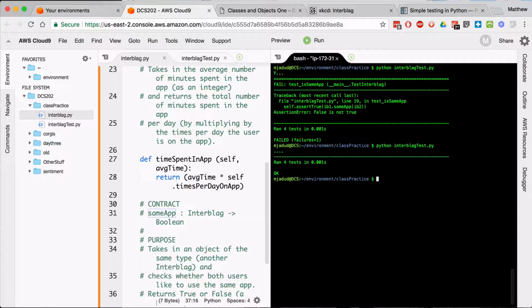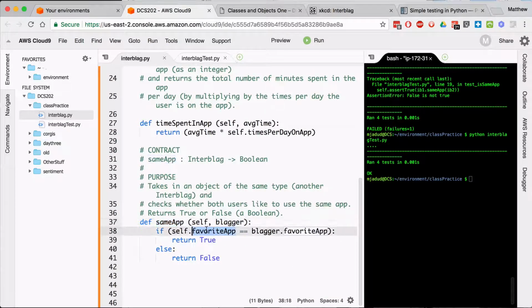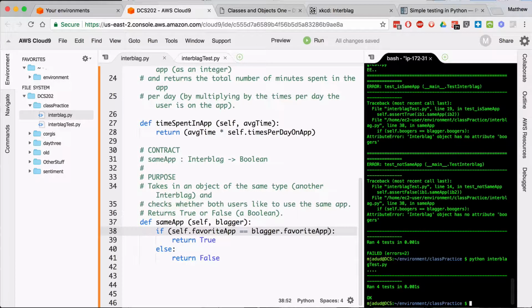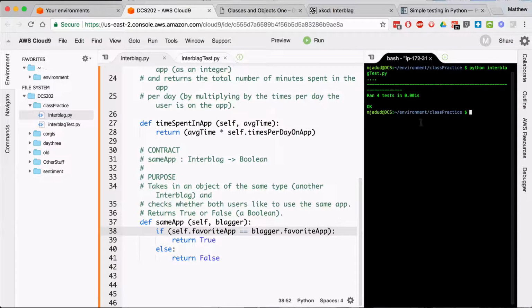Hopefully while watching the video you caught that. So now when I run the tests, because my code is correct, all of the tests pass. But when I had the wrong thing in here, so if you put in boogers, what happens if we run that? It says no. The interblags do not have boogers. They only have favorite apps. I have that correct. It runs the tests and it says everything is okay.